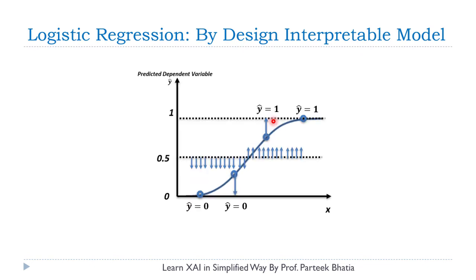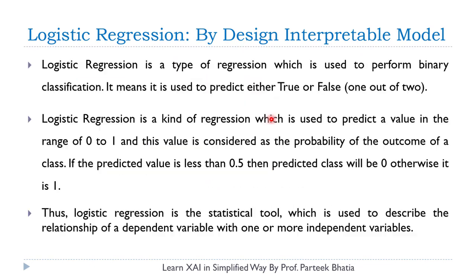So let's understand this concept in more detail. Logistic regression is a type of regression which is used to perform binary classification because it can predict the outcome either as 0 or 1, or true or false. It predicts a value in the range of 0 to 1, and this value is considered as the probability.